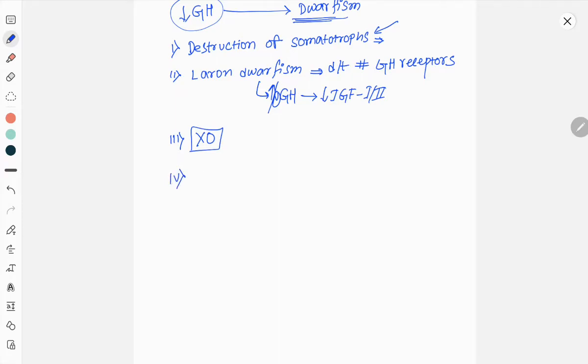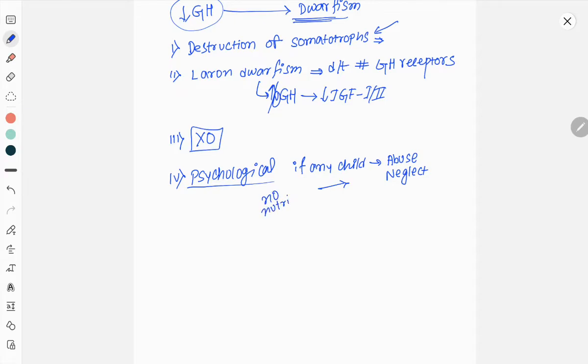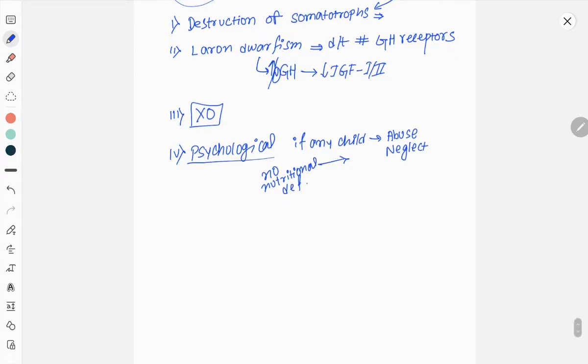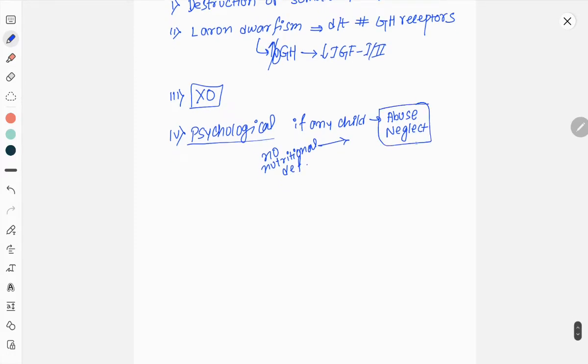One of the causes of dwarfism is psychological dwarfism. Psychological cause. Here, if any child is a victim of abuse or neglect without any nutritional deficiency, there is no nutritional deficiency in psychological dwarfism, then due to abuse and neglect, this patient will develop dwarfism.